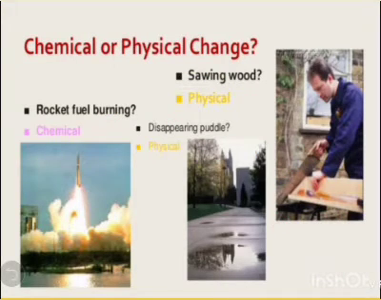Some more examples: sawing wood is an example of physical change. Only the physical property of the wood changes. Rocket fuel burning is a chemical change because it generates heat, light, or changes the chemical composition.